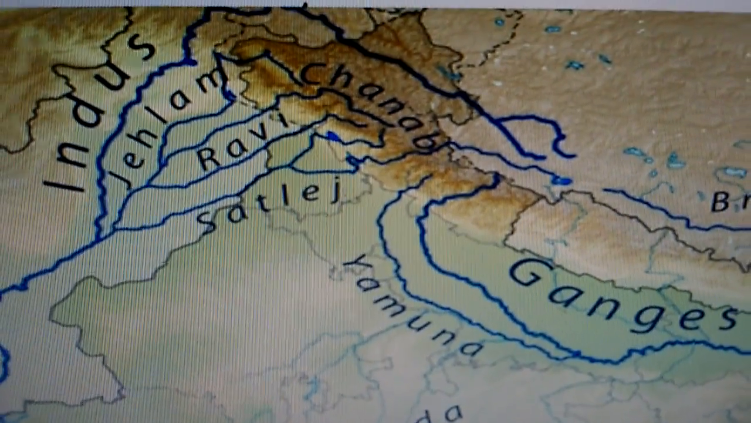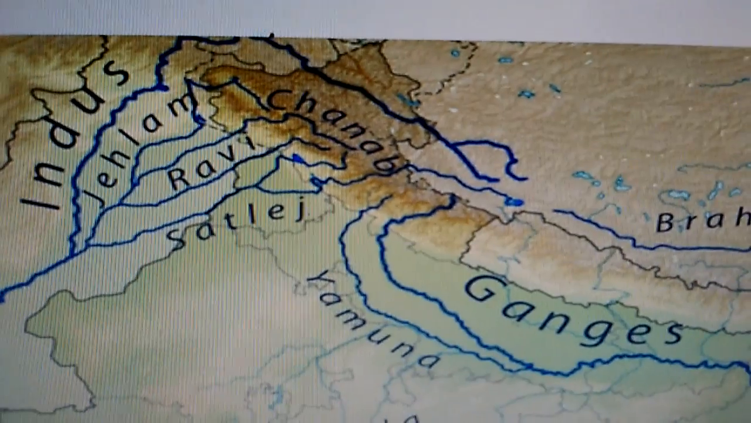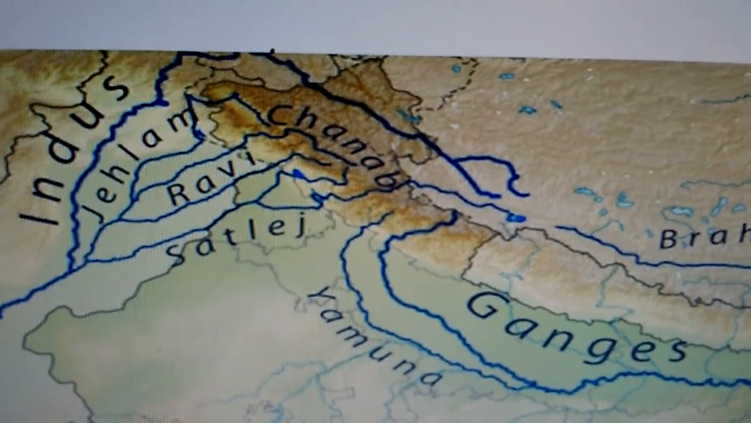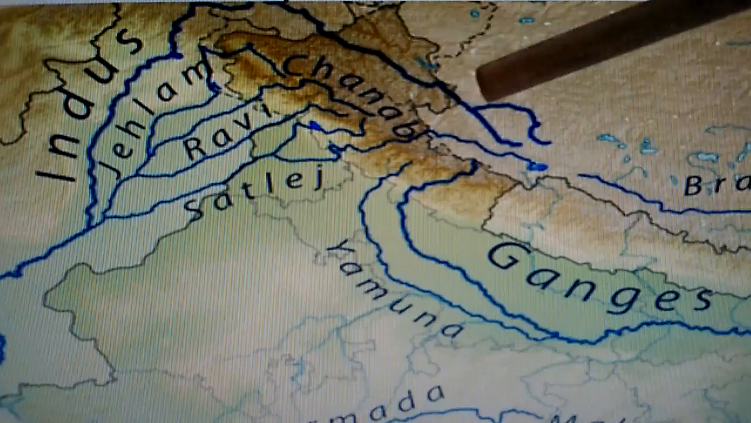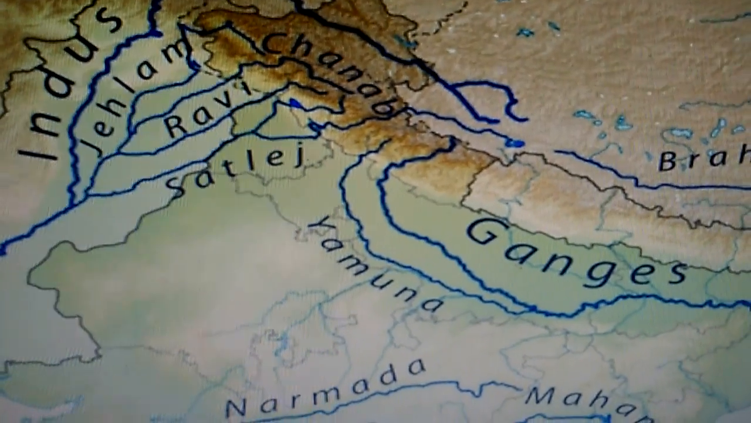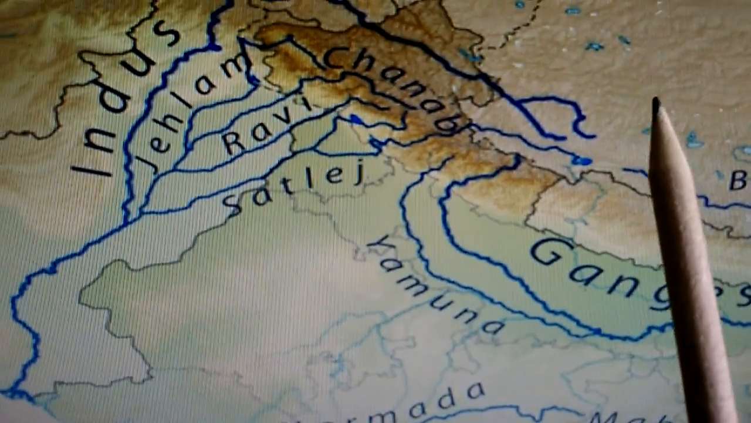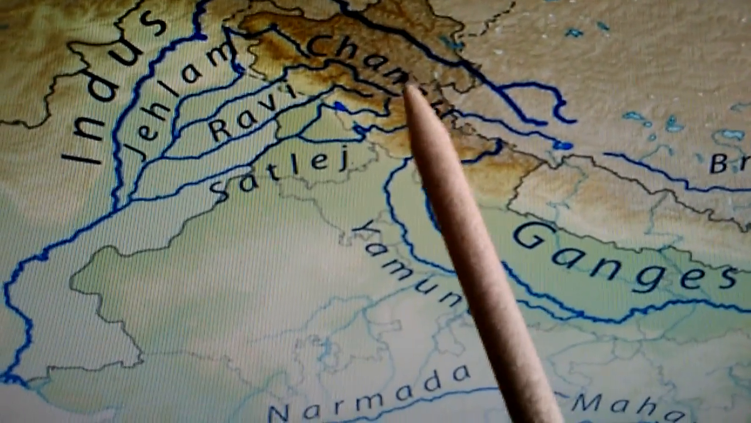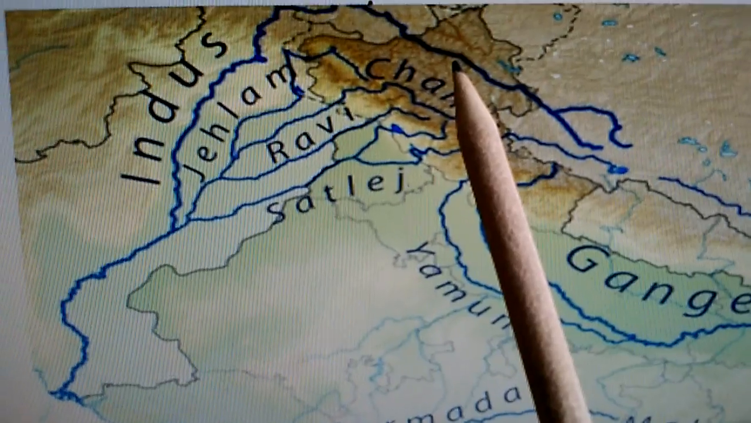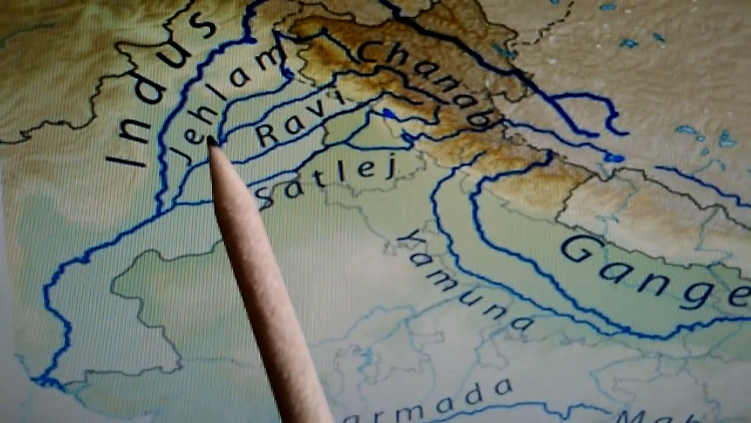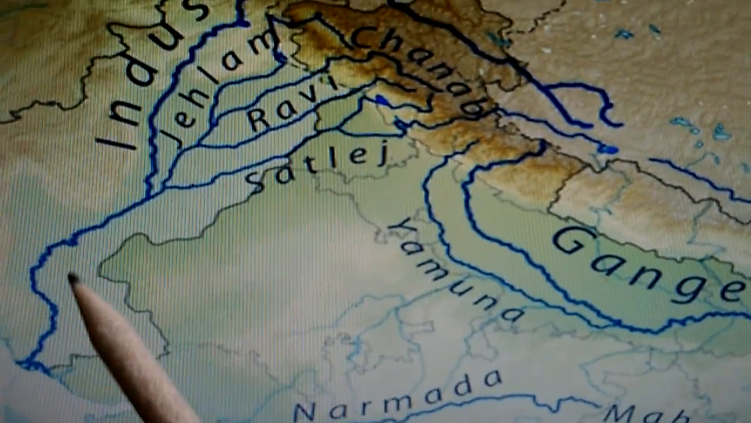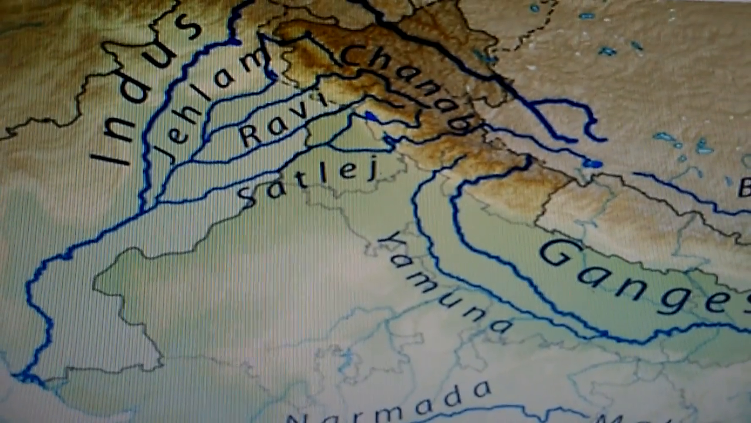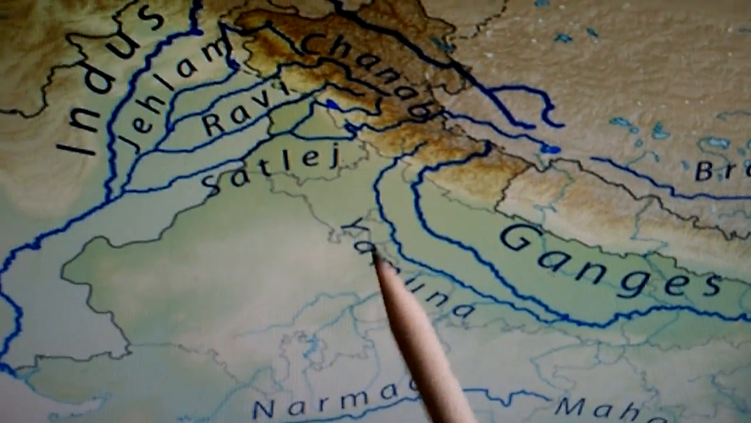So these are the Himalayan rivers which originate in the Himalayas. You can see first is the Indus. It originates in Tibet near Mansarovar Lake. It passes through Jammu and Kashmir, and it passes through Pakistan and finally meets the Arabian Sea.